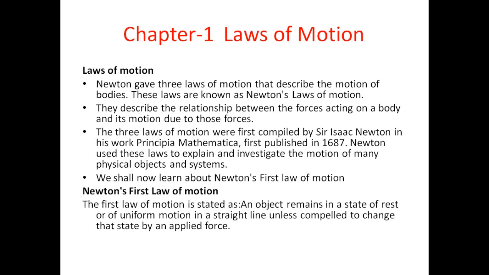We studied the equations related to that, and we have found all those equations. Now we are studying how motion actually occurs.